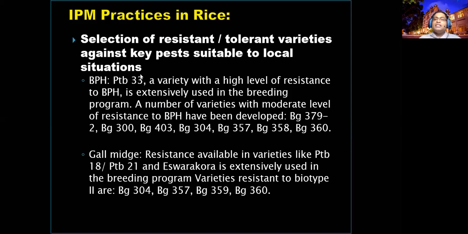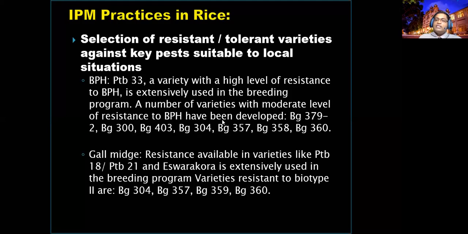From that, the resistance genes were transferred to BG379-2, BG300, BG403, BG304, BG357, the Bathalagoda varieties, right? In many Bathalagoda varieties they have transferred this PTB33 resistance gene, therefore they give moderate resistance to brown planthoppers.